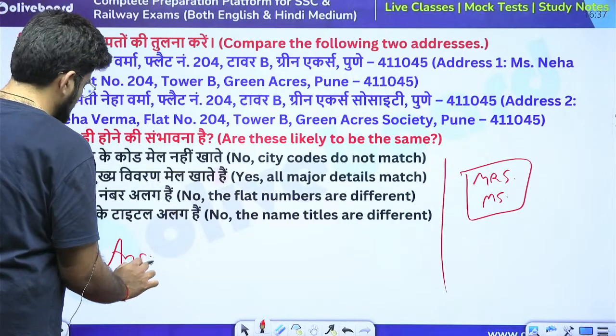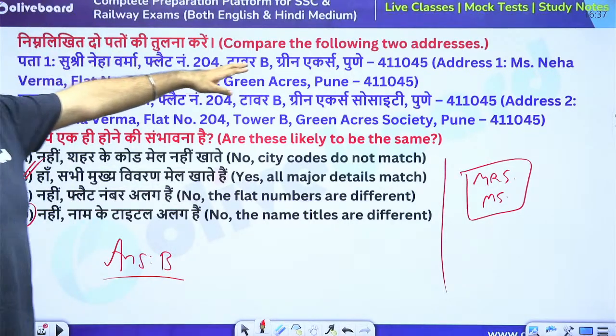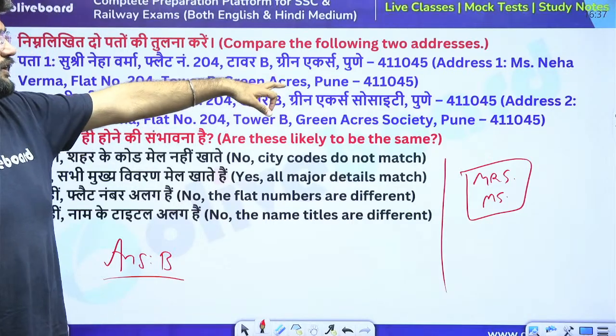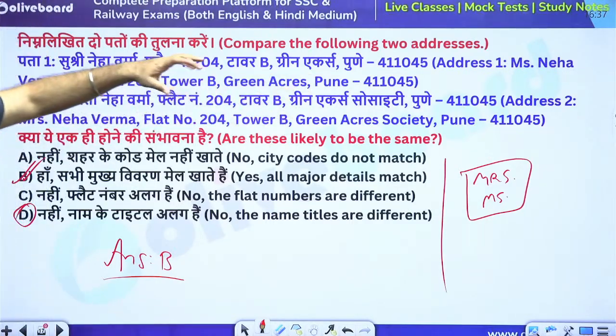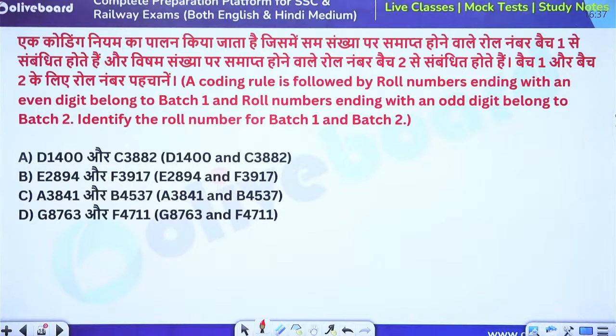Yes, the major details match, right? The flat number matches, tower matches, the society matches. The city and the pin code match. So most probably it's the same place only. Just that Mrs. and Miss can be interchangeably used, so that should not be a problem.